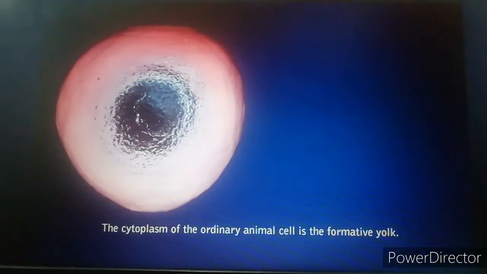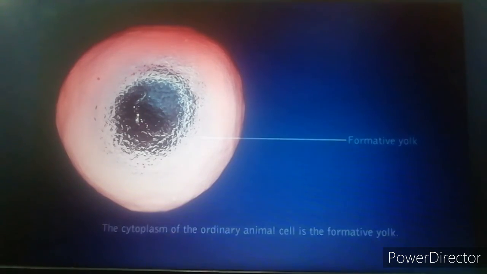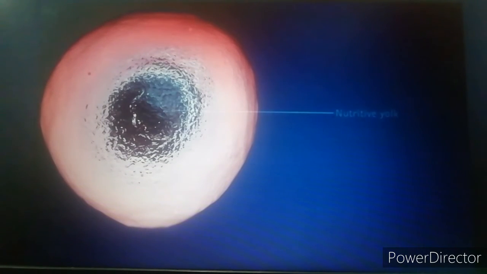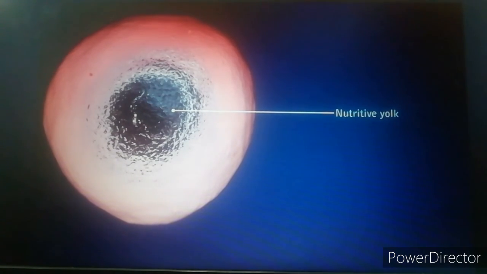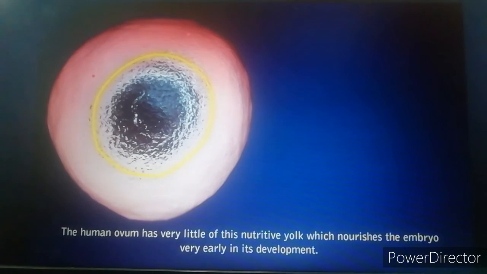The cytoplasm of the ordinary animal cell is the formative yolk. The nutritive yolk contains numerous rounded granules of fatty and proteinaceous substances embedded in the cytoplasm. The human ovum has very little of this nutritive yolk, which nourishes the embryo very early in its development.